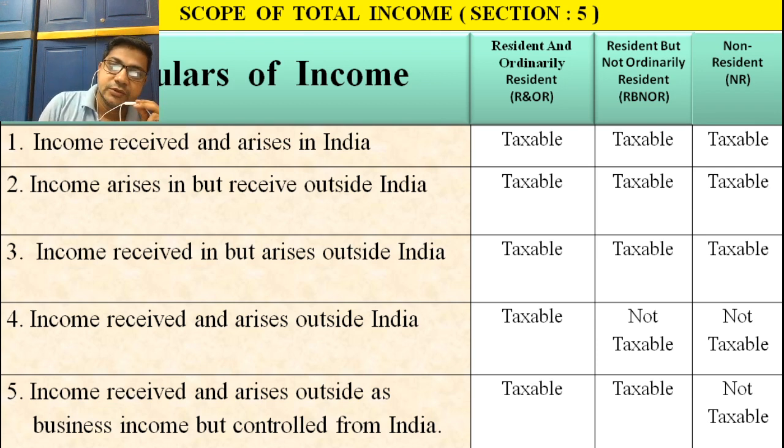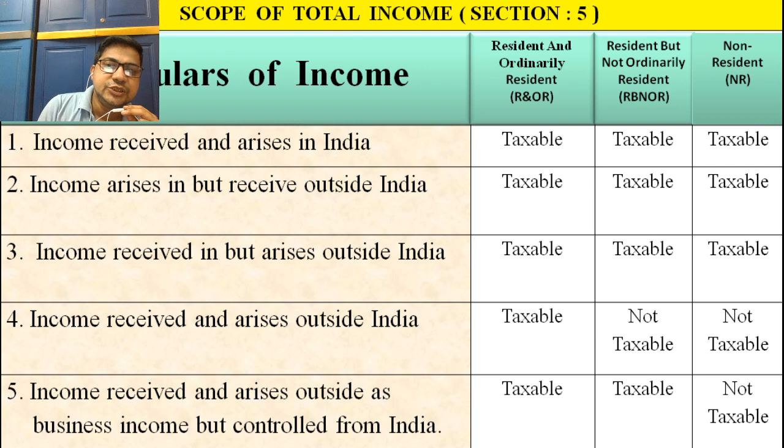Now friends, the fifth rule is also very important. Income received and arising outside India as business income or professional income, but controlled from India.